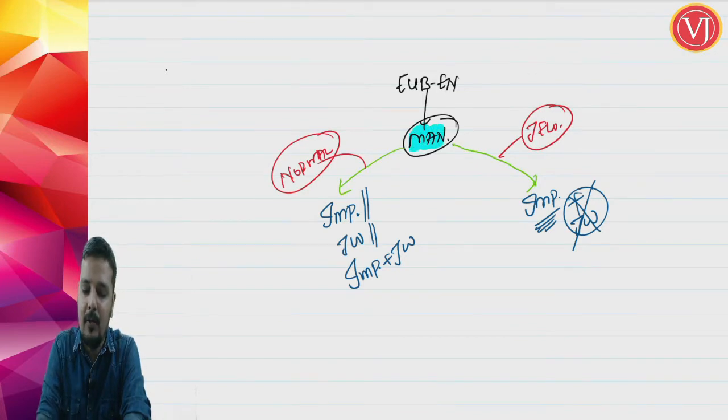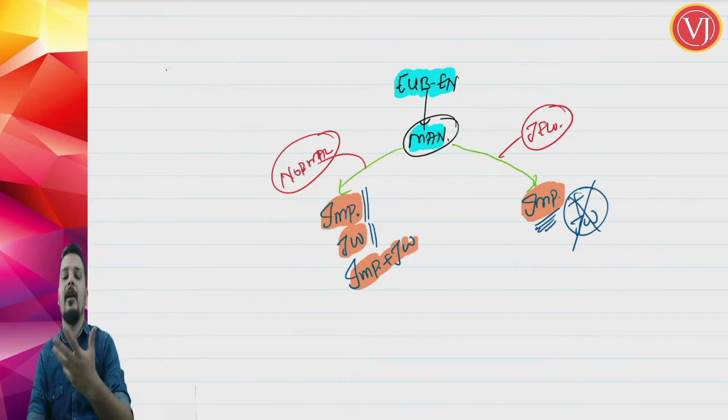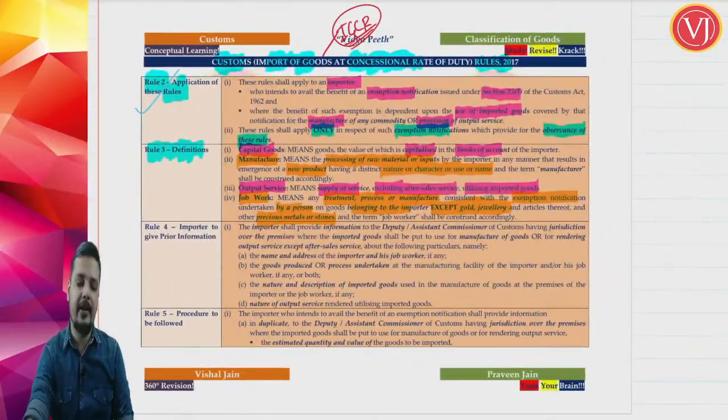End use based exemption notification, which is telling that you have to manufacture something. Normal cases, that manufacturing can be done fully by importer or fully by job worker or by importer and job worker. Jewelry sector, only and only importer has to do it. He cannot take the help of job worker. Right. So that is the understanding of all these definitions and the concept.